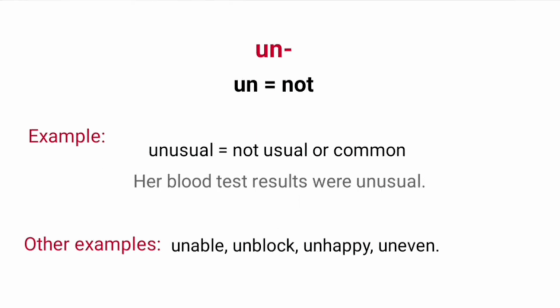Here comes the last prefix un. It means not. Example word unusual, which means not usual or common. Her blood test results were unusual. Other example words unable, unblock, unhappy, uneven.